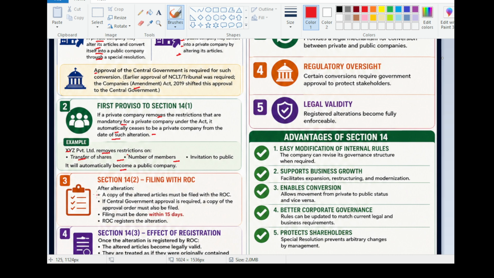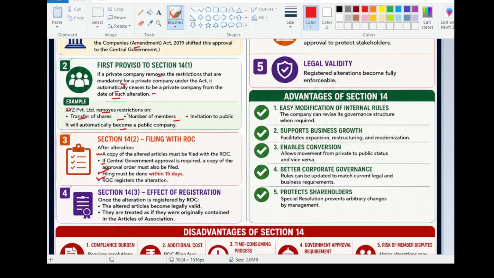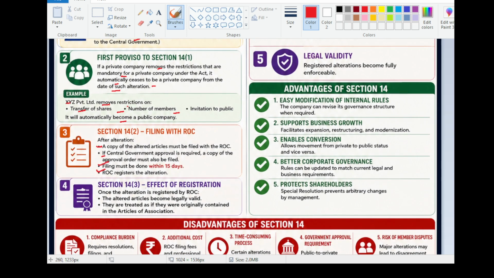Section 14, subsection 2, filing with the ROC. After alterations, a copy of the altered articles must be filed with the ROC. If the central government's approval is required, a copy of the approval order must also be filed. Filing must be done within 15 days. The ROC registers the alterations. Section 14, subsection 3, effects of registration. Once the alteration is registered by the ROC, the altered articles become legally valid. They are treated as if they were originally contained in the articles of association.